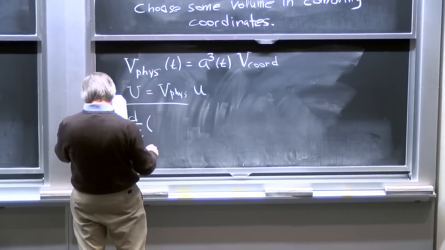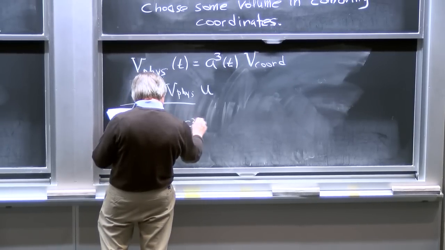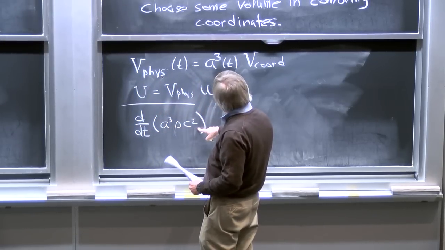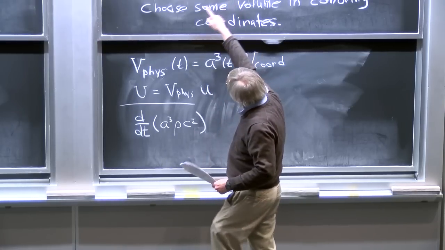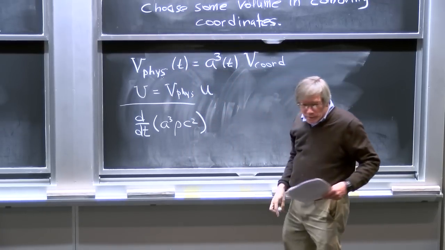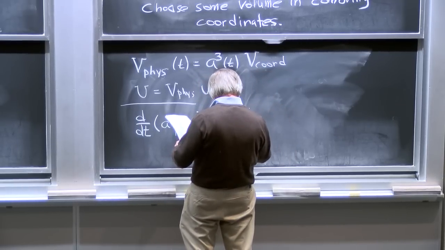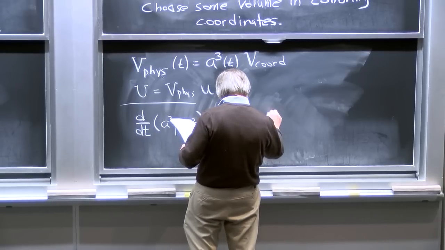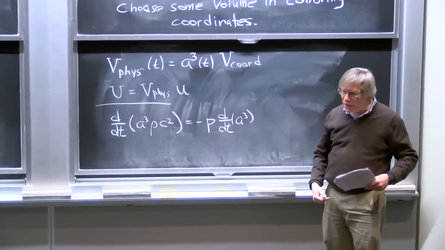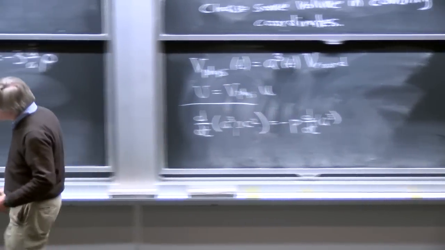But by putting these equations together, what you find is that d/dt of a cubed times rho times c squared, this is just d/dt of a cubed times the energy density, basically the left-hand side of that equation divided by dt and divided by V coordinate, is equal to minus p times d/dt of a cubed. And this is just the p dV term from the right-hand side of that equation, rewritten in terms of the new variables. And you'll be doing this in the homework, just getting straight the factors to make sure I have them right.